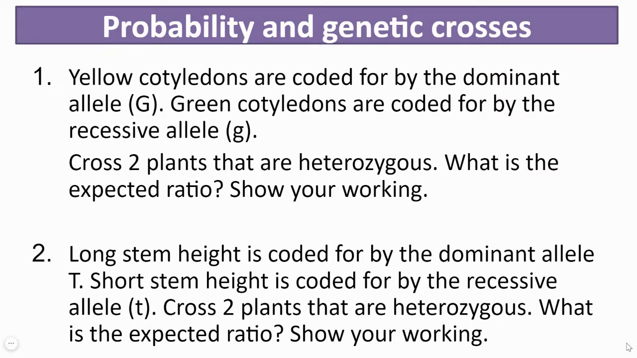Now we have to cross two plants, assuming that both of these plants are heterozygous. What will be the expected ratio of their offsprings? We have to show by a working. So here by offsprings, we are going to calculate the F1. Similarly, in the second case, we are going to see what the offspring's phenotypes will be if the parents are heterozygous for stem length, that is stem height, long stem height. So both parents are capital T and small t.